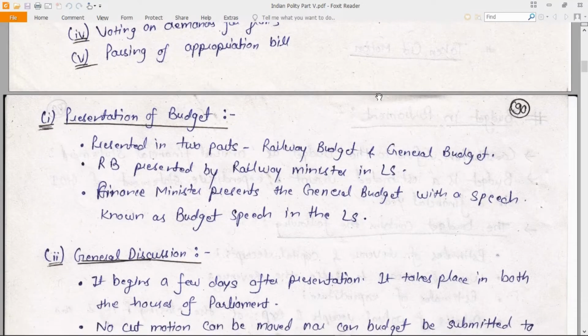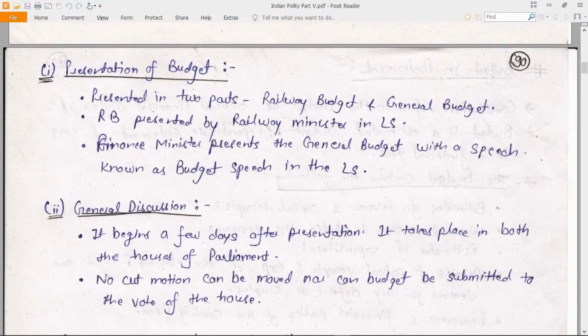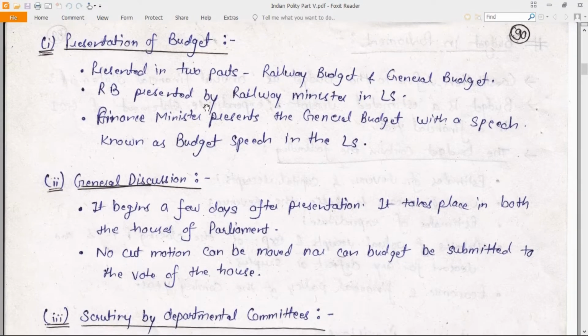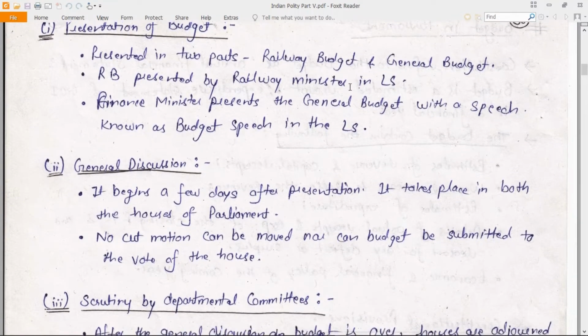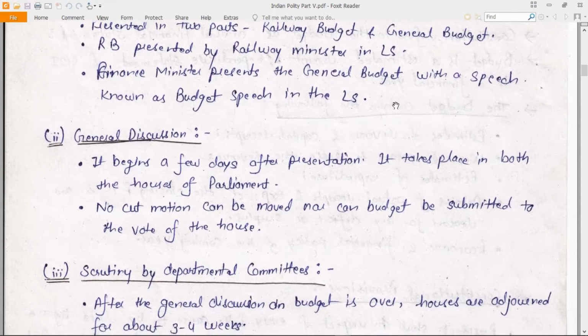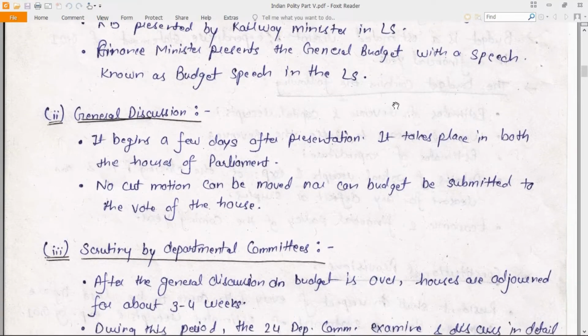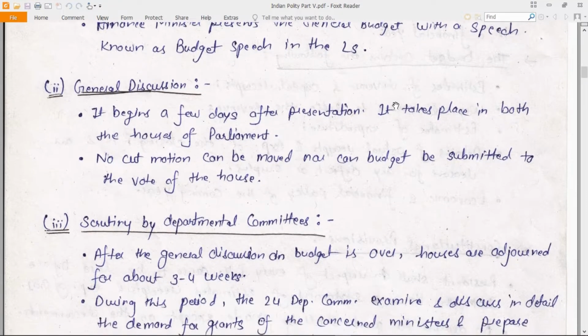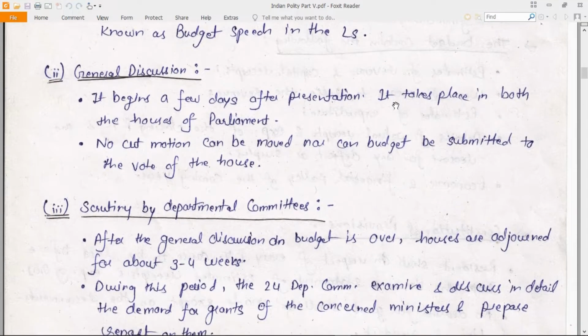Now, presentation of the budget. The budget is presented in two parts: railway budget and general budget. The railway budget is presented by the Railway Minister in Lok Sabha. The Finance Minister presents the general budget with a speech known as the budget speech in the Lok Sabha. But now both the railway budget and the general budget are presented together.